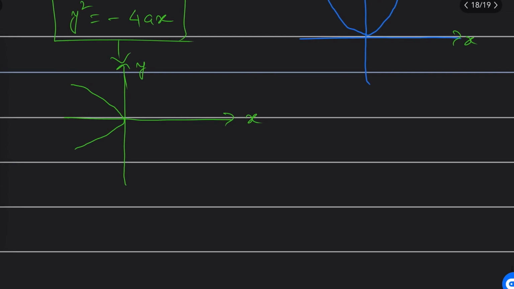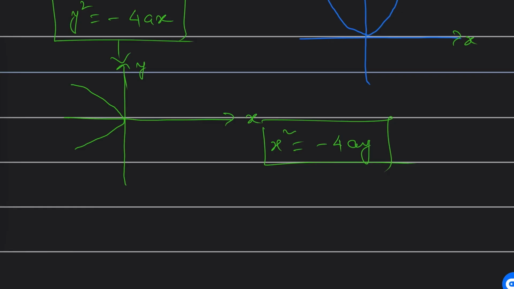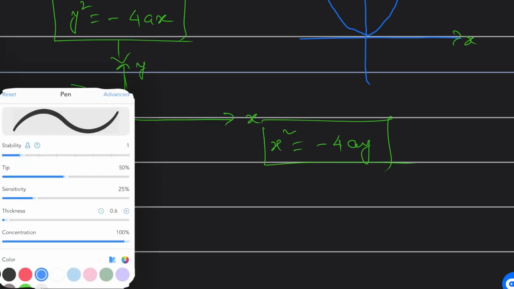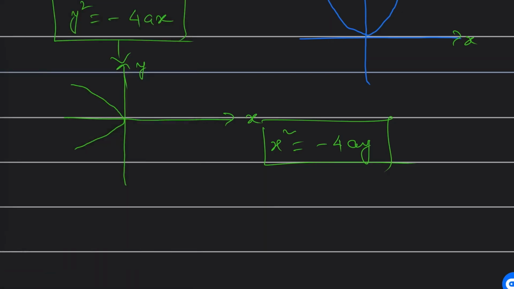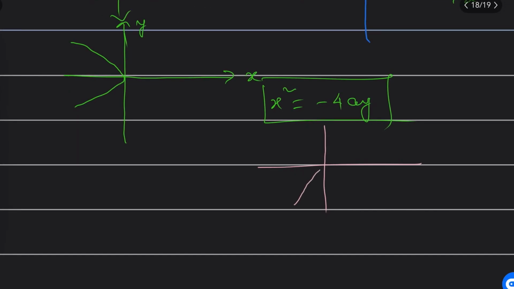Next, if I'm talking about x square is equal to minus 4ay, what about this? This is going to look like this. Let me show you. See, this is the x-axis, this is the y-axis.